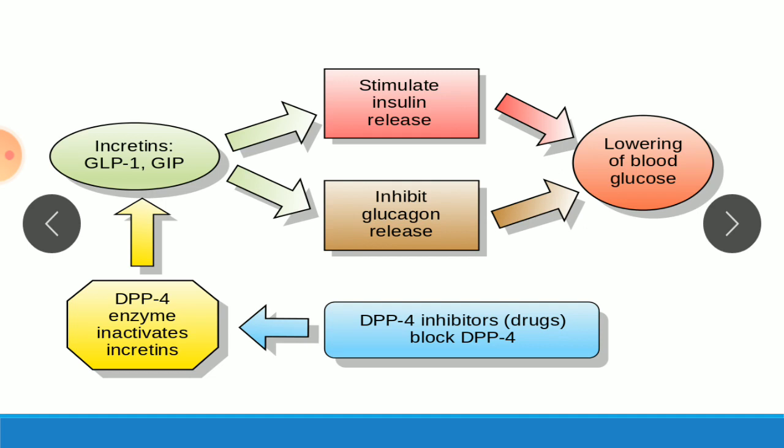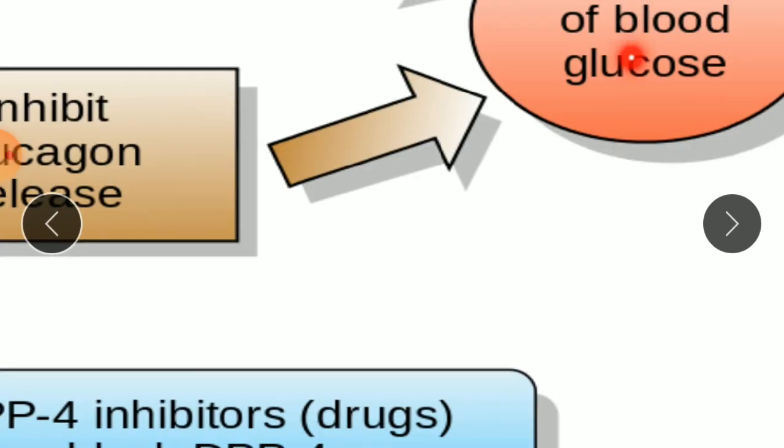So here, examples of incretin are GLP and GIP. GLP means glucagon-like peptide, and GIP means gastric inhibitory peptide. This incretin causes release of insulin, and then this insulin reduces the blood glucose level. The enzyme called DPP4 deactivates this incretin, therefore there is no release of insulin and the blood sugar level does not decrease.